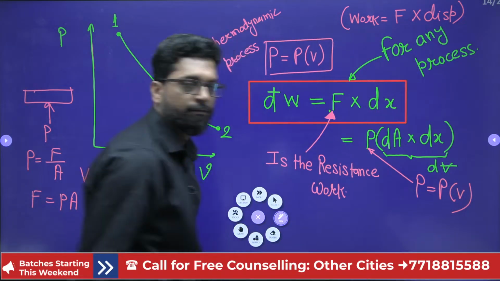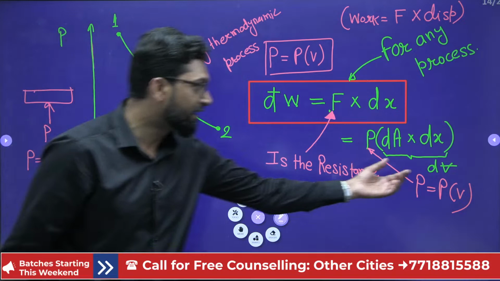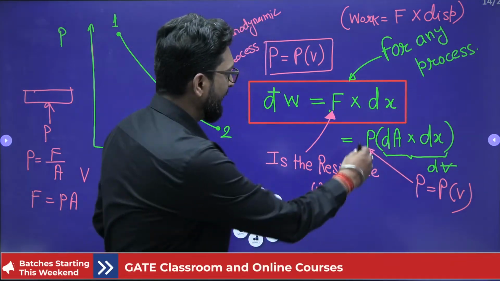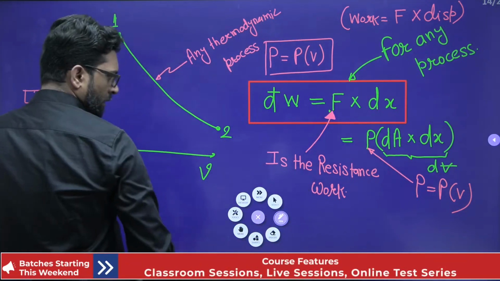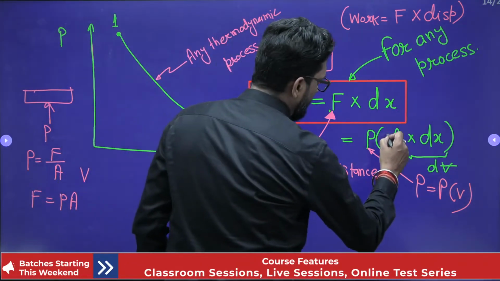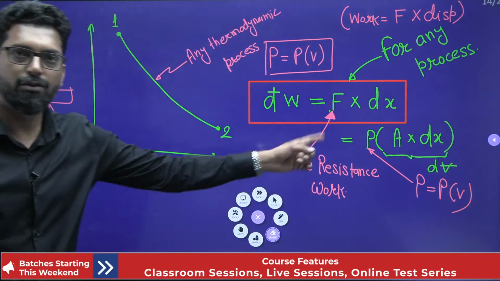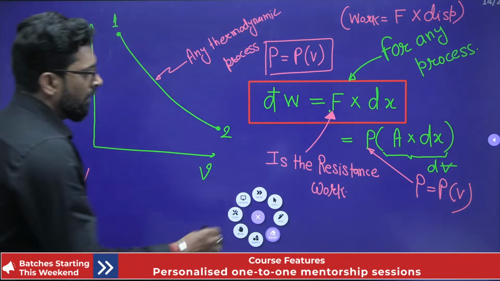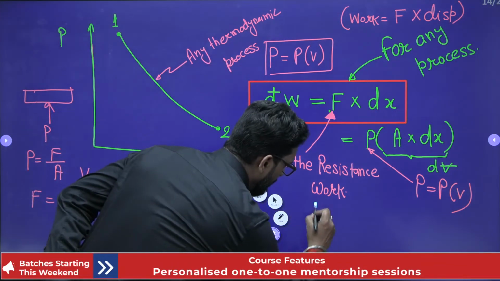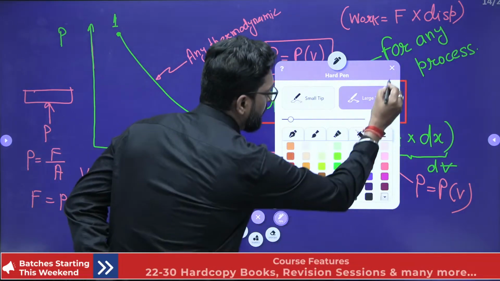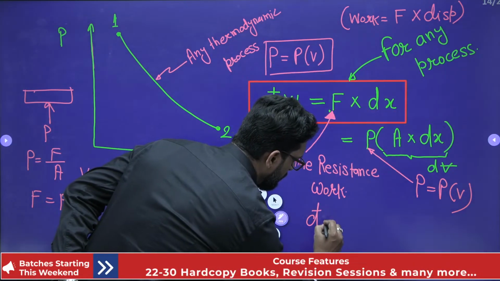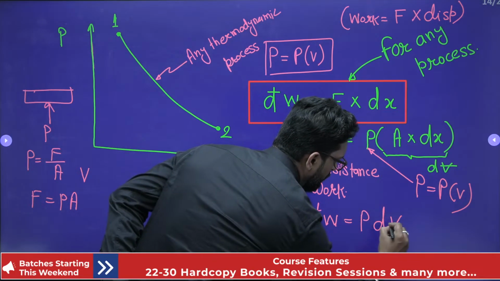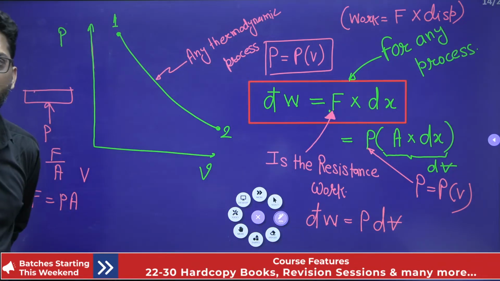Sorry, this is not dA. This is A. Okay, A into dx is equal to dV. So what is dW? dW is equal to P into dV.